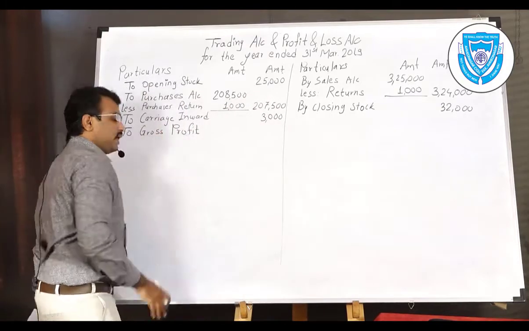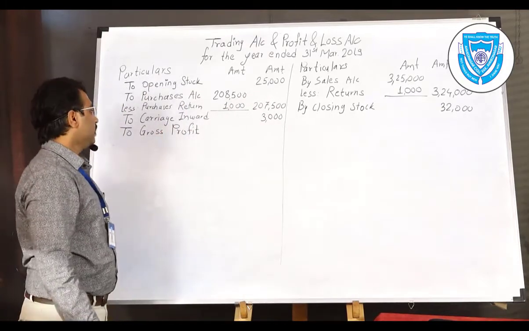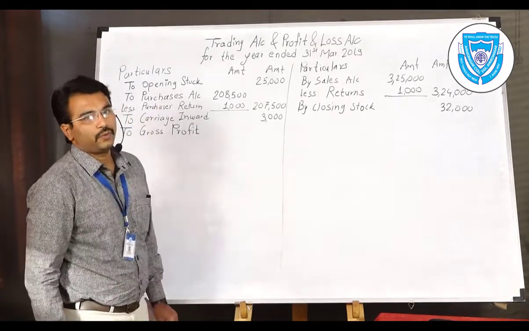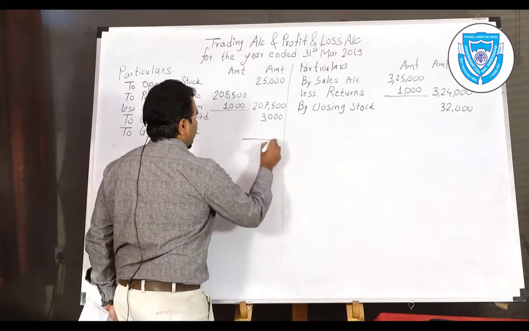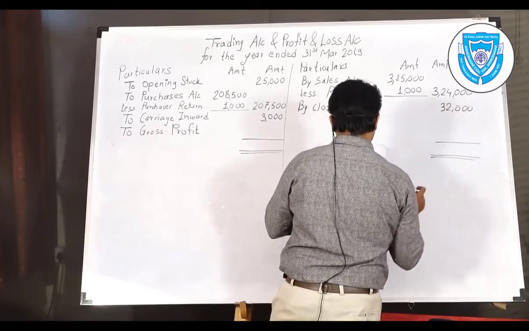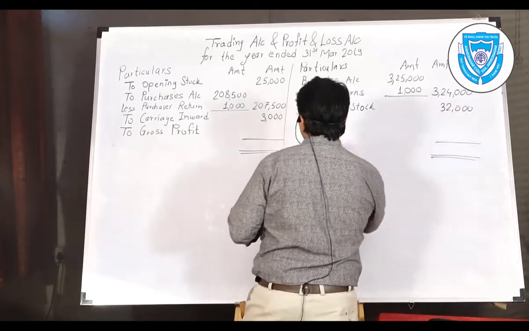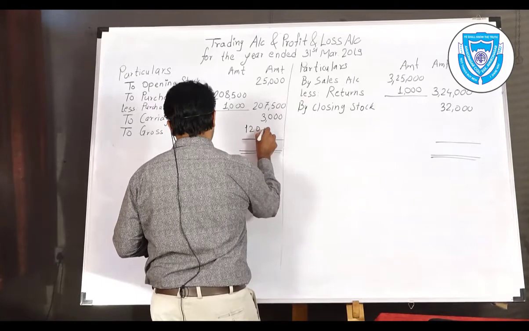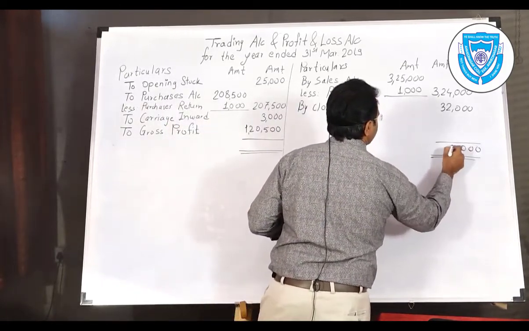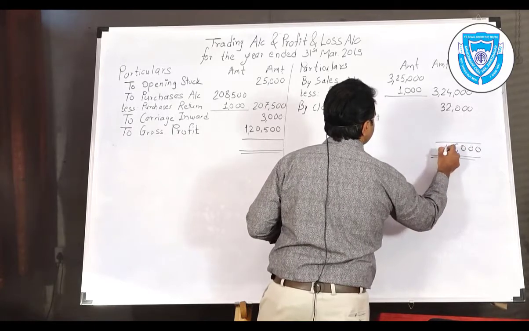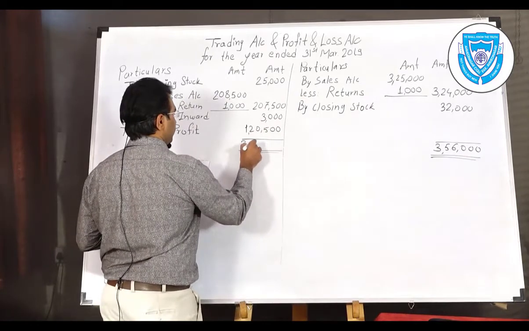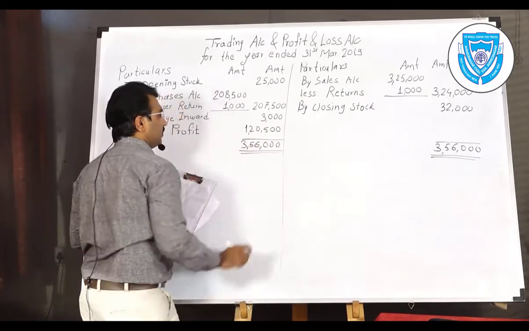So we have to write there, gross profit carried down, or gross profit transferred to profit and loss account. Now what is the amount of gross profit? You might have calculated it. It is 1,20,500, because that is the subtraction. The total of the credit side is 3,56,000.